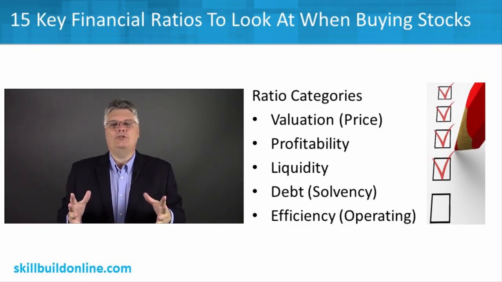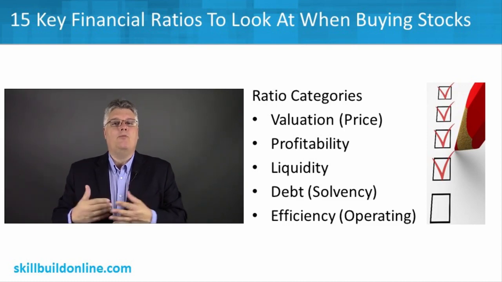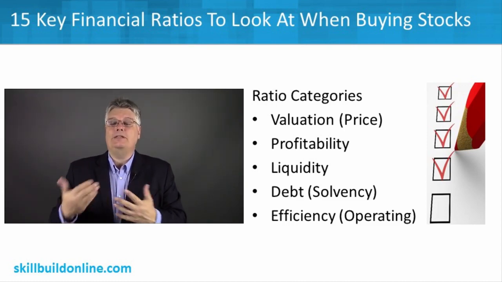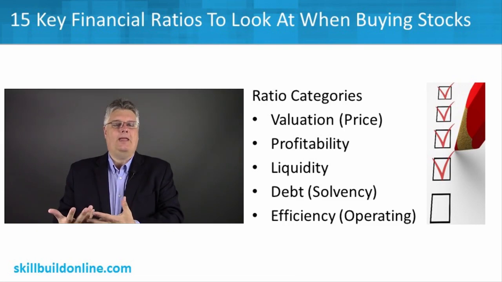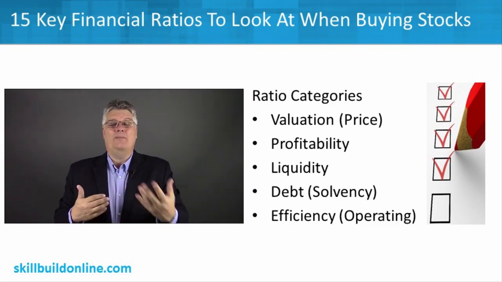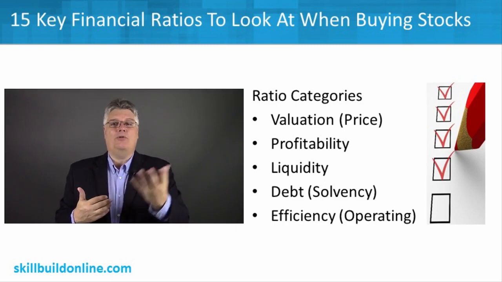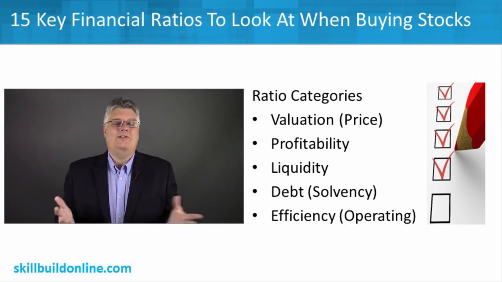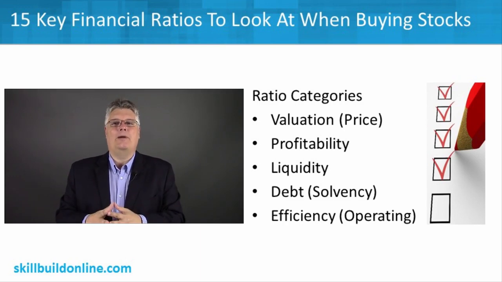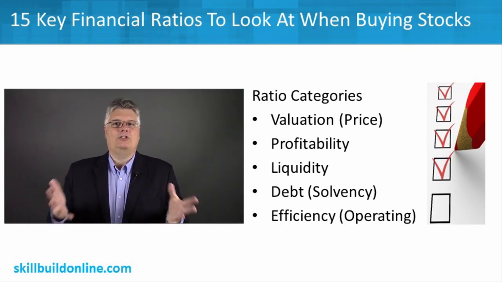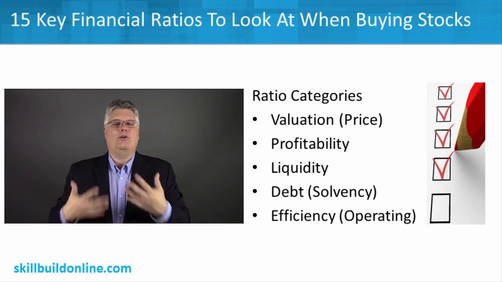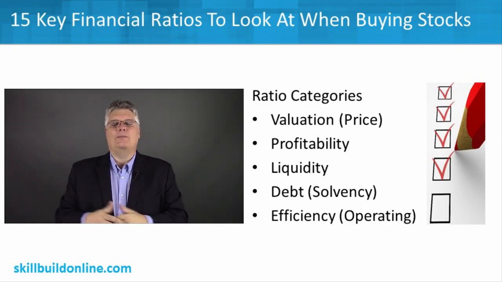So looking at all these ratios together, you're going to look at these companies, you're going to compare them with the industry. Some ratios might be more impactful for particular industries or companies than others. For dividend paying stocks, for example, dividend based ratios are very, very important. But if it's a high fast growth company, and they don't pay a dividend at all, well, then dividend ratios aren't very important to that type of company. By the same token, in certain industries, turning over inventory or carrying low amounts of debt might be important, like inventory turnover is real important to a retailer, for example, versus other types of industries.